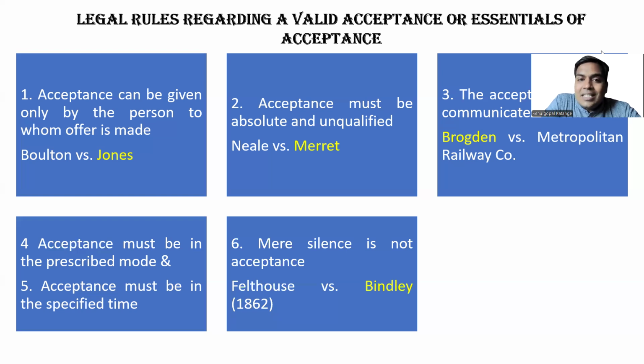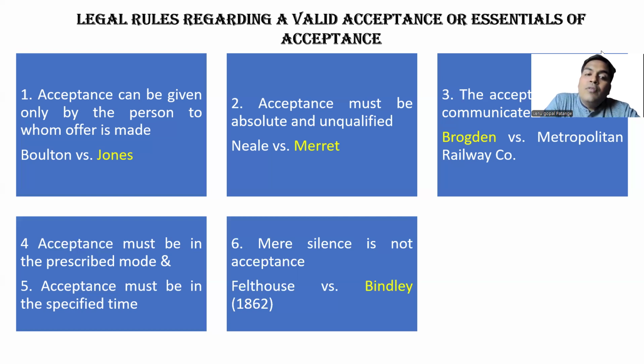Mere silence is not acceptance. The sixth rule is that mere silence is not acceptance. In the case law Felthouse versus Bindley, Felthouse is the uncle of Bindley. Felthouse wrote a letter to Bindley saying that he wants to buy his house at so and so price, and if Bindley does not reply within 10 days, it is deemed acceptance. Bindley kept silent throughout the period and did not give any acceptance.